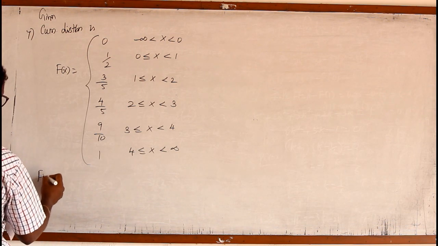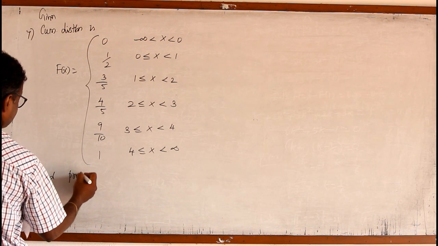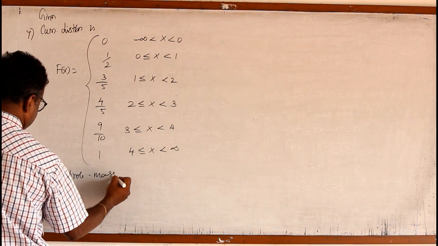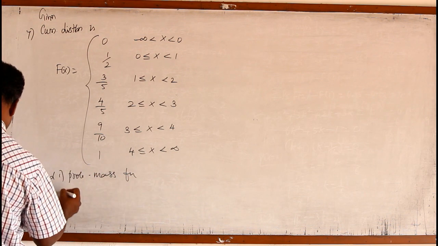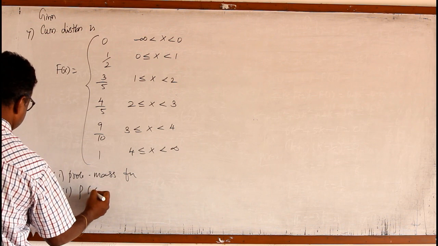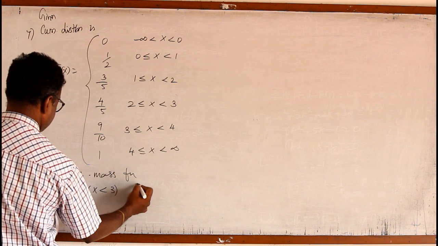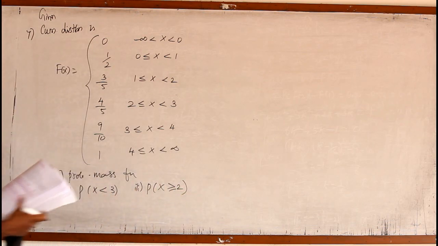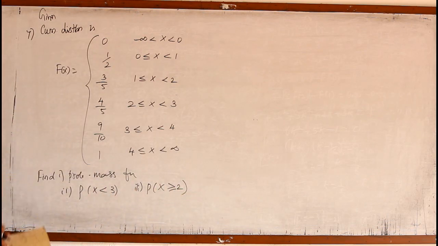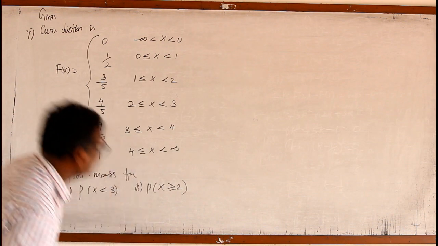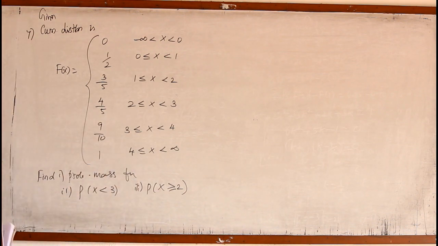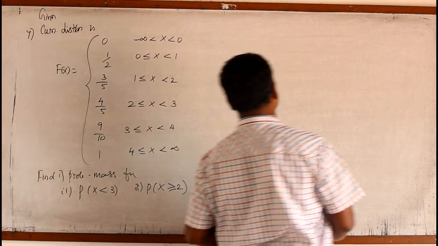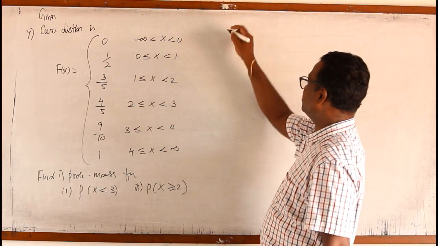They are asking us to find the probability mass function. That is the first question. The second one, P of x less than 3. And the third one, P of x greater than or equal to 2. So these are the things we have to find out. Now, we know how to find the probability from the cumulative distribution.